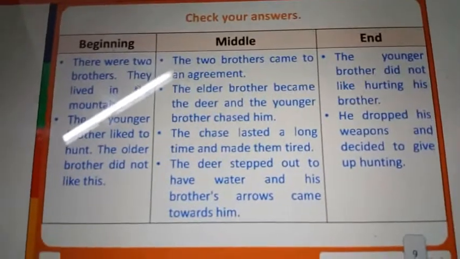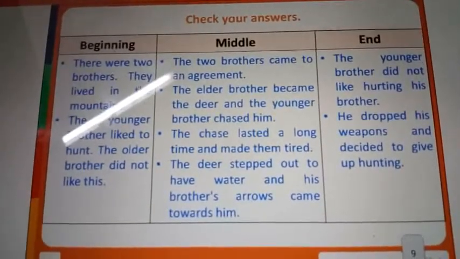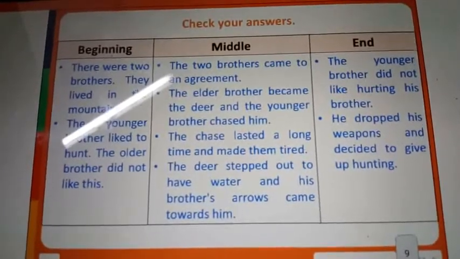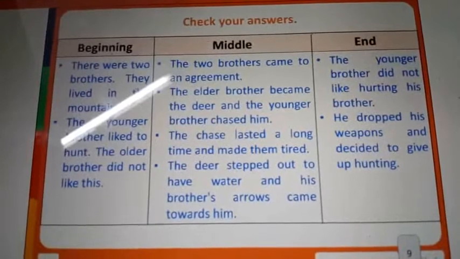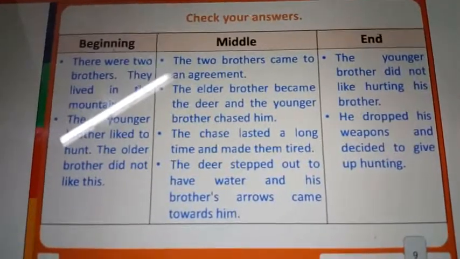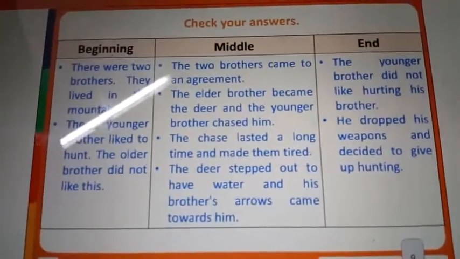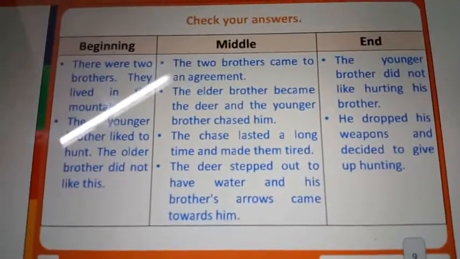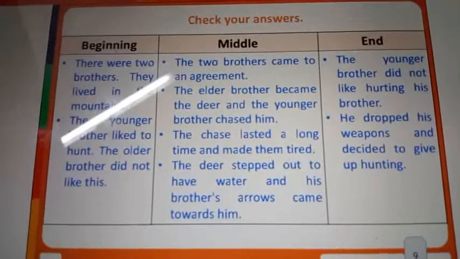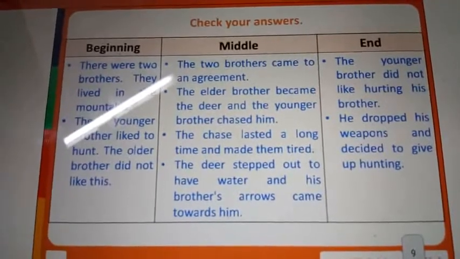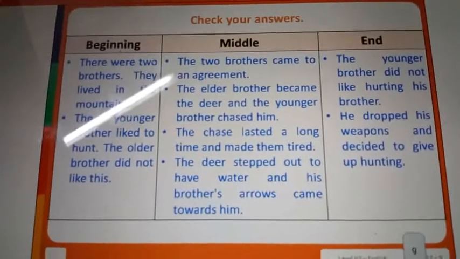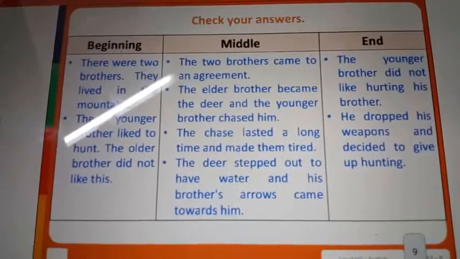End. The younger brother did not like hurting his brother. He dropped his weapons and decided to give up hunting. Right? These are all the end of the story. My dear children, I'll give you 30 seconds. Otherwise, you have to pause the video, then copy in your notebook. This is for the story of the two brothers: beginning, middle and end. These are all the events of the story.